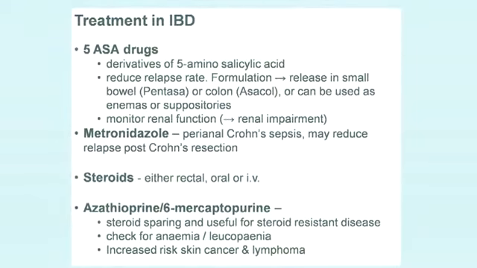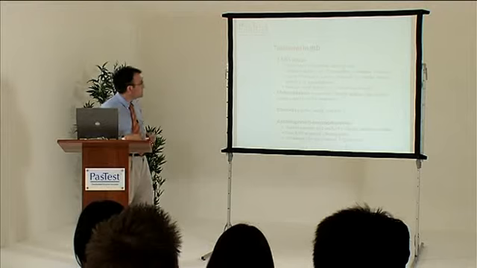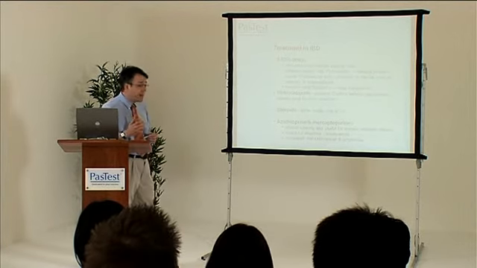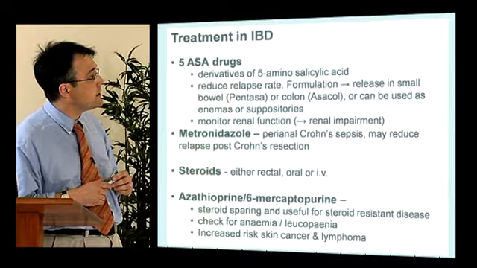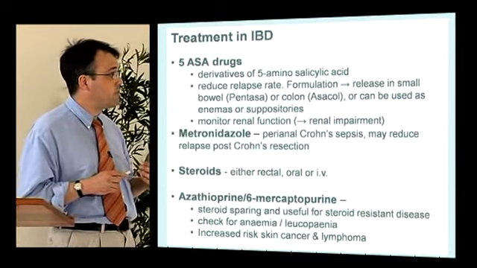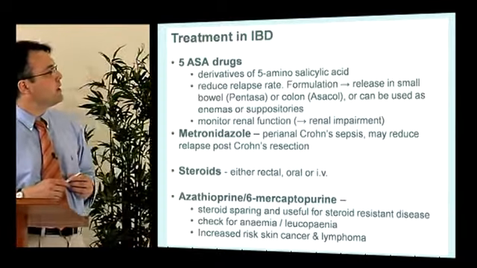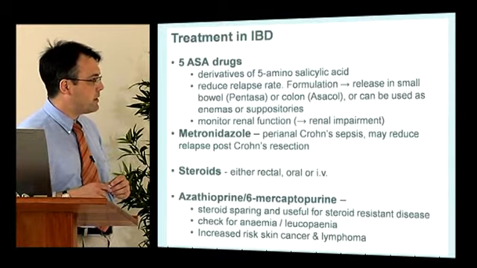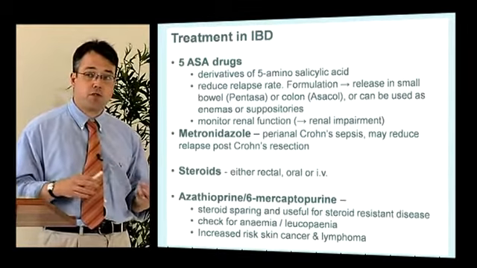How do we treat IBD patients? If we start off with the most benign and work our way up the ladder, we have the aminosalicylic drugs. And these reduce the relapse rate, and their main role is in treating mild to moderate colonic disease, but also they have a role in preventing relapse. You need to monitor the renal function, as they can cause renal impairment. They can be given via tablet form or rectally as suppositories or enemas.